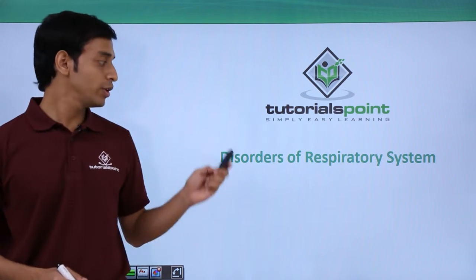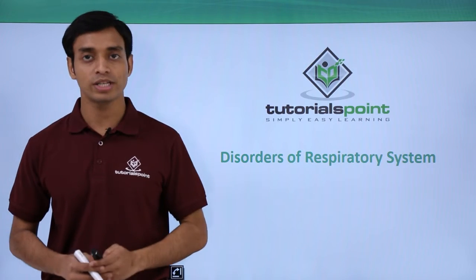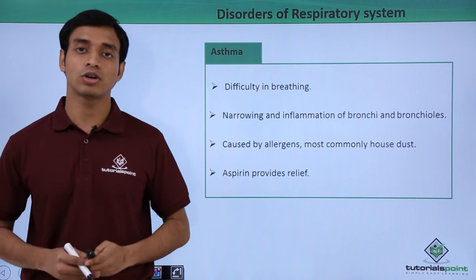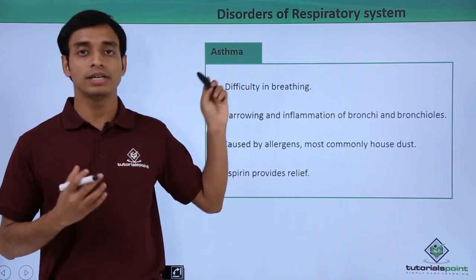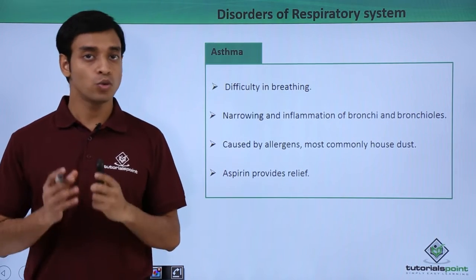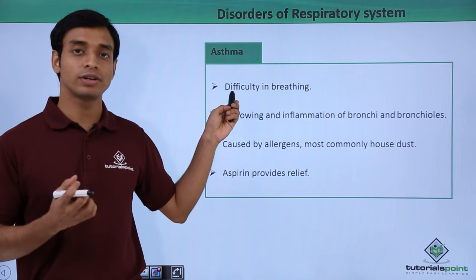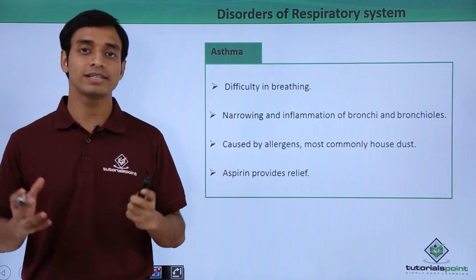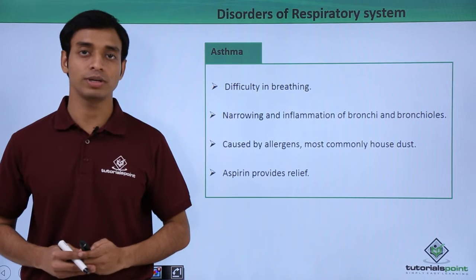In this video, we are going to discuss some of the major disorders of the respiratory system. So first, let us discuss the first disorder, which is known as asthma. This is one of the most common disorders of the respiratory system. Here, it shows symptoms of difficulty in breathing. A person suffering from asthma finds it very difficult to breathe normally like a normal healthy human being.